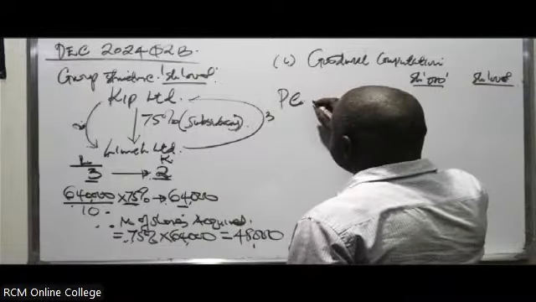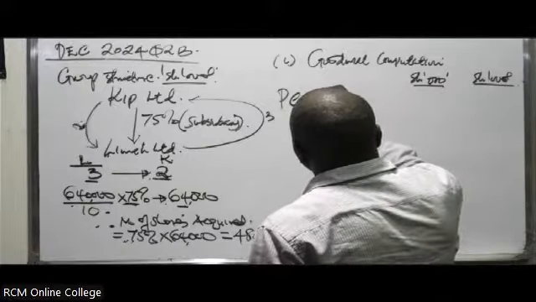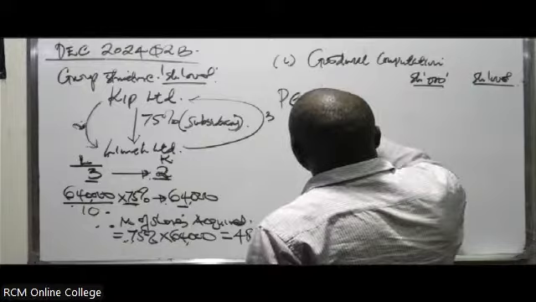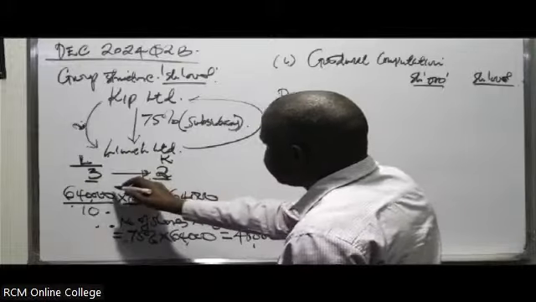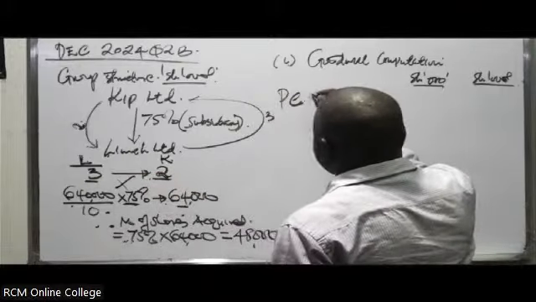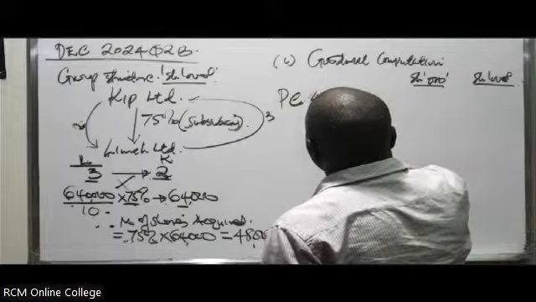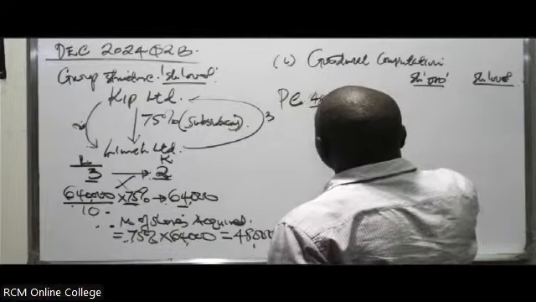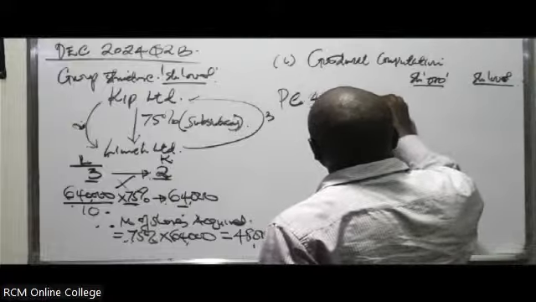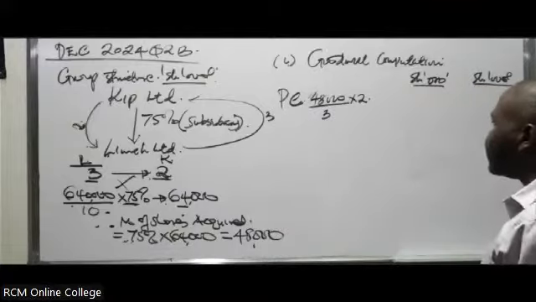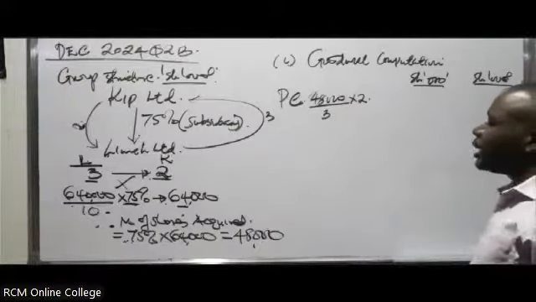Hope you've been able to write this working here because I'm going to put it here. You can say 48,000, or you can also say 2 out of 3. Let's just do the cross multiplication. So we say 48,000 over 3, multiplied by 2. These are the number of shares given out. You can be able to get it.